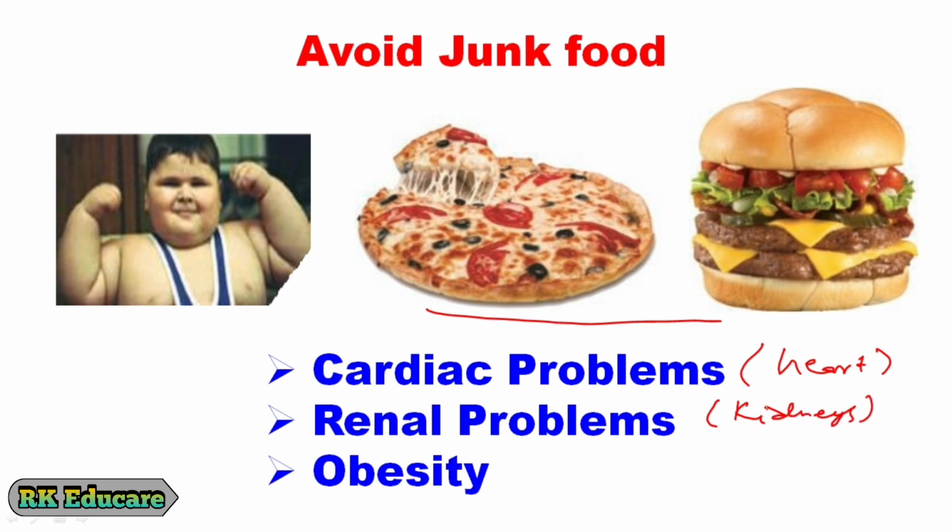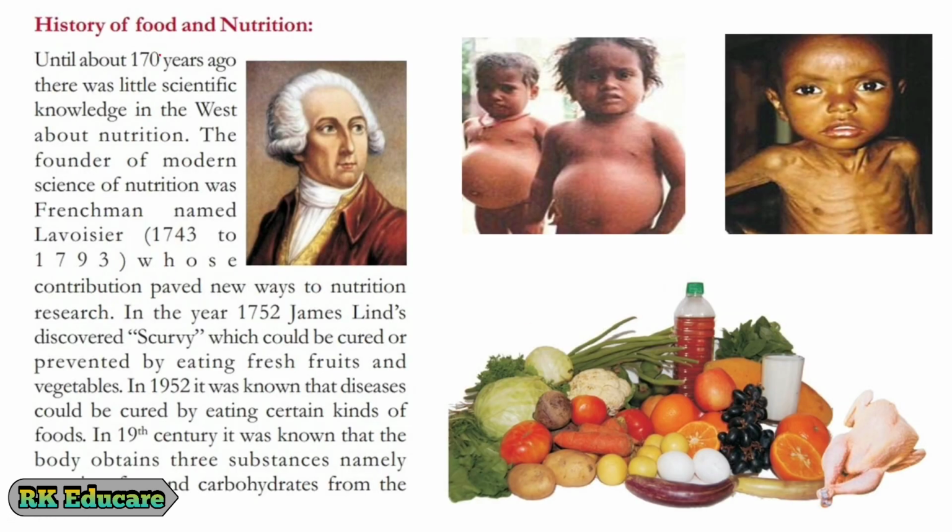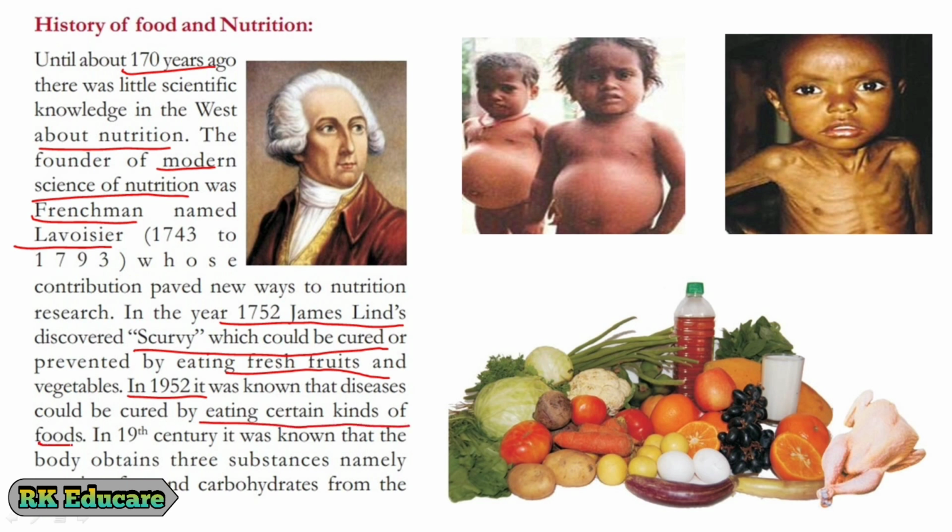170 years ago, Western countries had little knowledge of nutrition. A Frenchman named Lavoisier is known to be the founder of the modern science of nutrition. In the year 1752, James Lind discovered that scurvy can be cured by eating fresh fruits and vegetables. By the year 1952, people came to know that some diseases can be cured by eating certain kinds of foods. In the 19th century, people got an idea that our body obtains three substances called proteins, fats and carbohydrates from the food we eat.